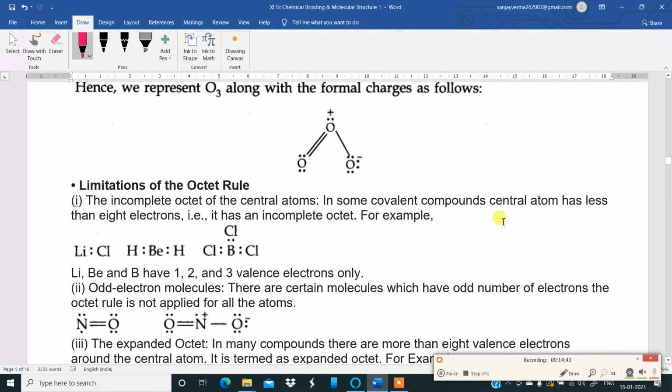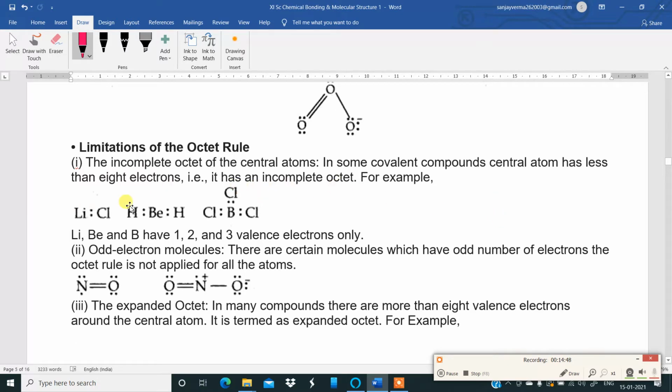Now there are some limitations of the octet rule. In the first case, the incomplete octet of the central atom: in some covalent compounds, the central atom has less than 8 electrons. It has an incomplete octet. Examples are lithium chloride, beryllium hydride, boron trichloride. Just check: only 2 electrons over here, over here 1, 2, 3, 4 electrons, over here only 6 electrons. So this is an incomplete octet example. This is the first limitation of the octet rule.